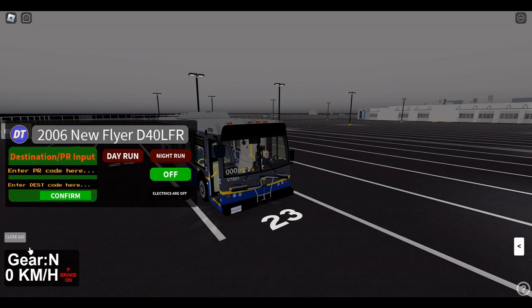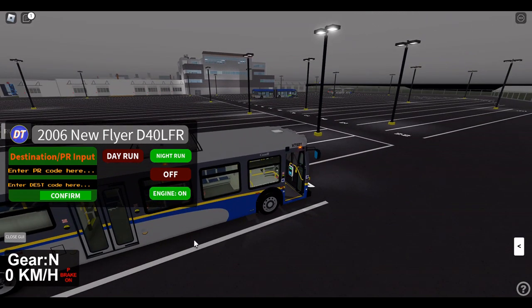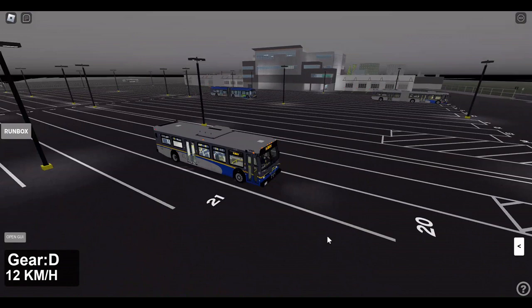First, enable your parking brake. Then, open the interface and press Night Run. You must avoid pressing Day Run as they don't enable exterior lighting, unlike Night Run. Wait for a few seconds, then press the engine button. The engine will start and your bus is now running.